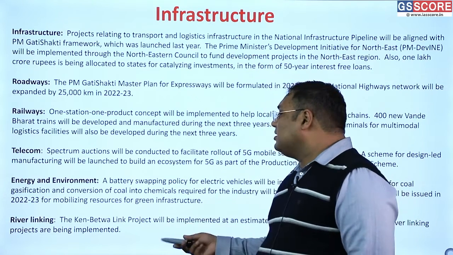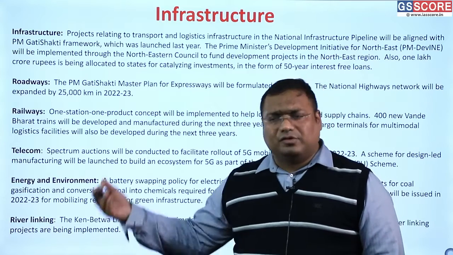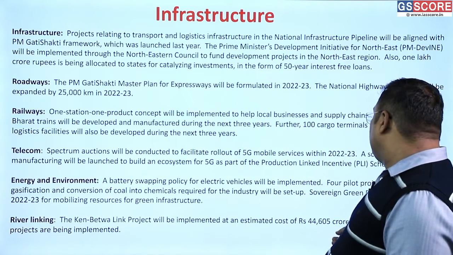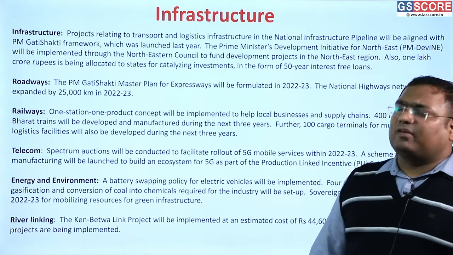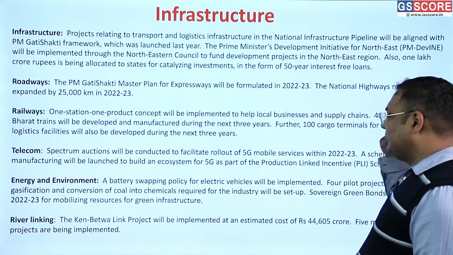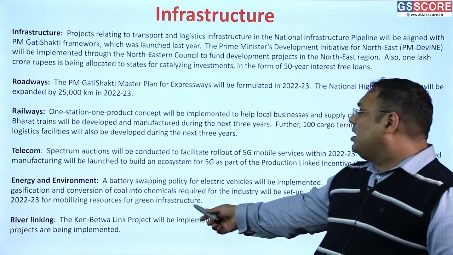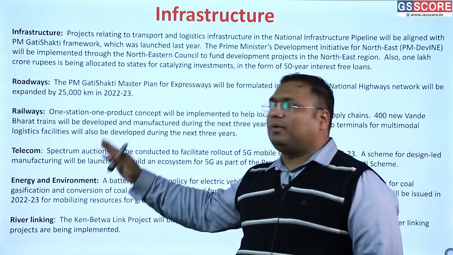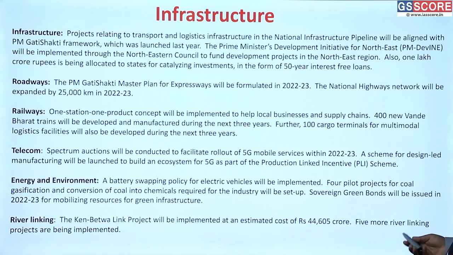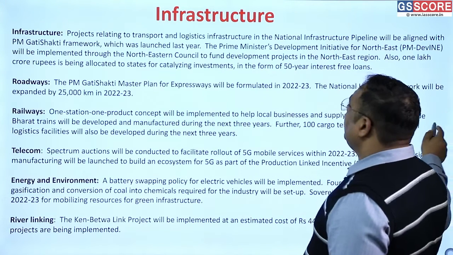The river interlinking, for example, the Ken-Betwa link, which is already going on, will continue to be implemented, and there is a 44,605 crore rupees provision here. Again, you do not have to remember these numbers. You just have to remember that government is working and money is provisioned for Ken-Betwa, means work on it is going on. And then there will be 5 more river linking projects which are at different stages of implementation.